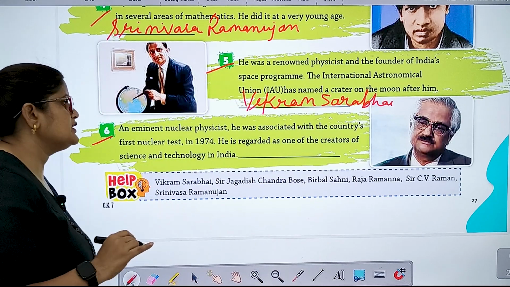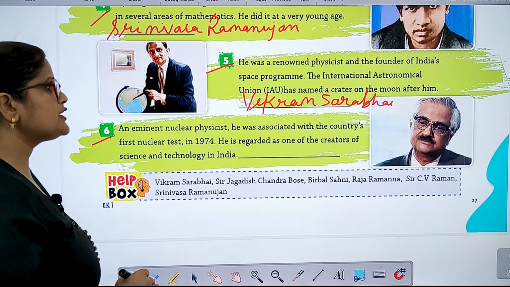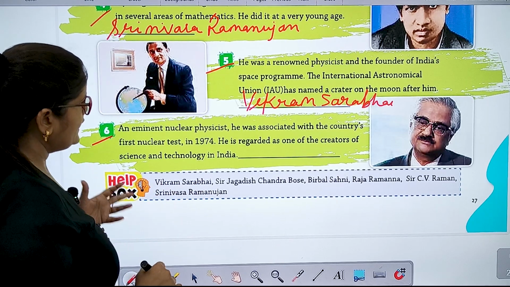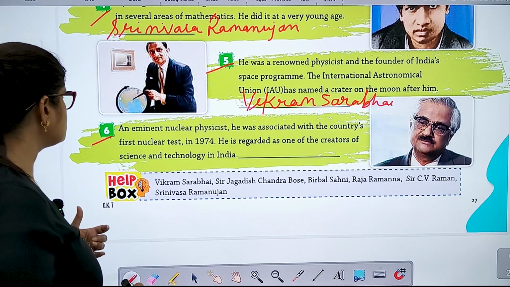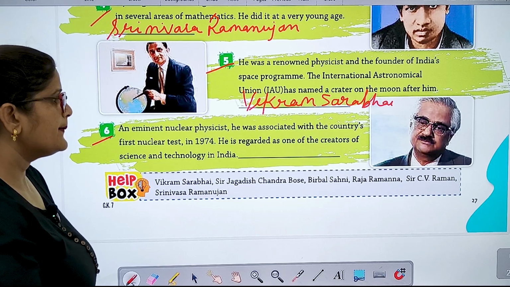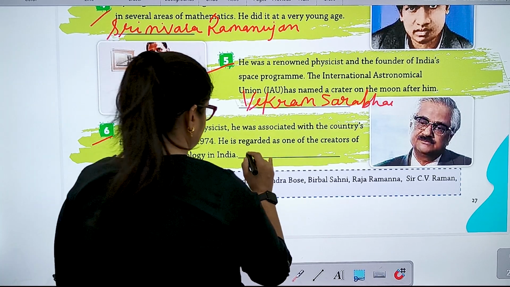Number 6, an eminent nuclear physicist, he was associated with the country's first nuclear test in 1974. He is regarded as one of the creators of science and technology in India. Raja Ramanna.